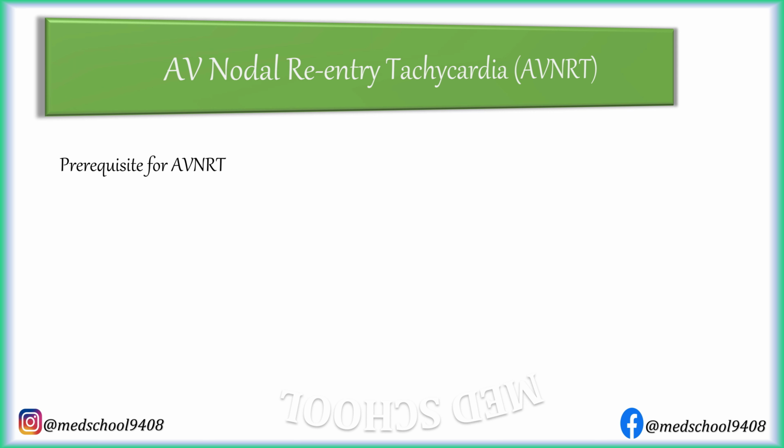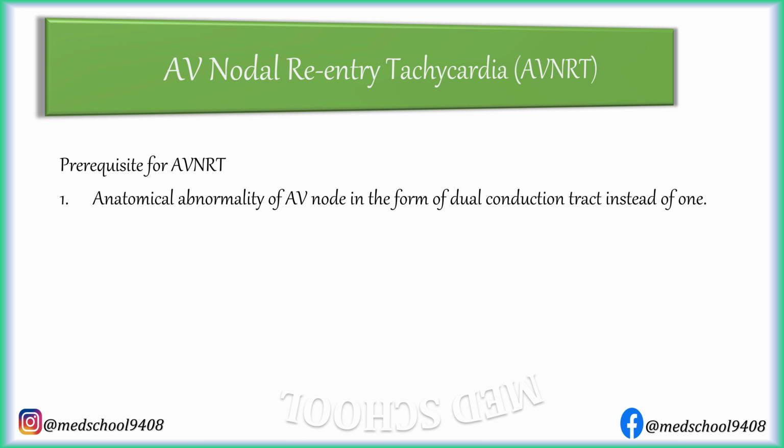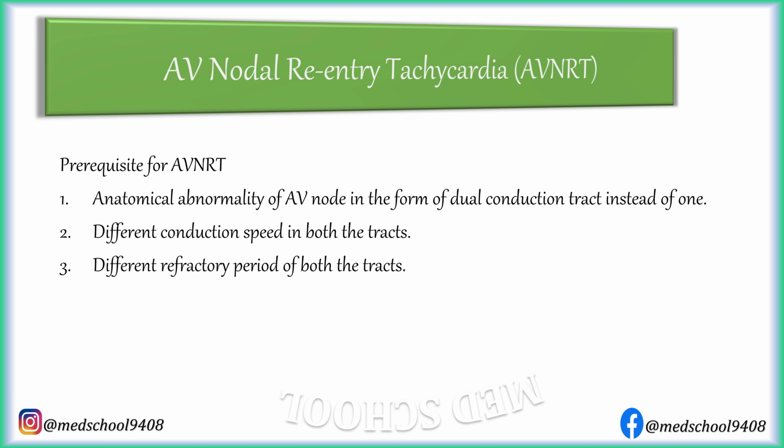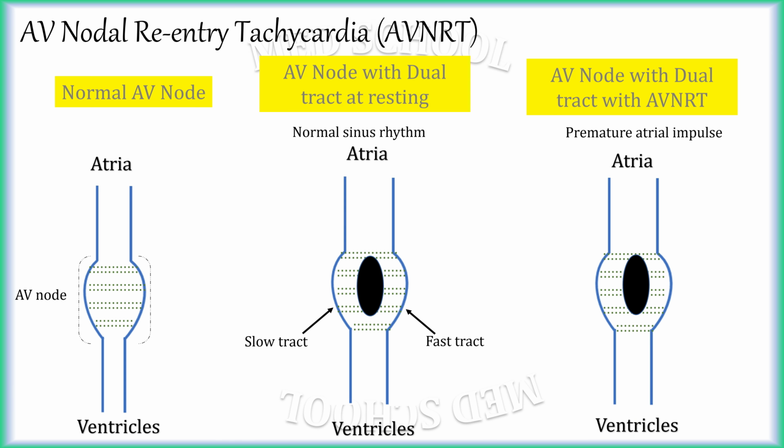AV-nodal re-entry tachycardia is a narrow complex tachycardia where abnormal impulse generation occurs in the AV node by the process of re-entry. There are some prerequisites for re-entry to occur, like anatomical abnormality in the AV node in the form of dual conduction tracts instead of one, different conduction speed in both the tracts, and different refractory period in both the tracts. Let's understand the pathophysiology of re-entry.